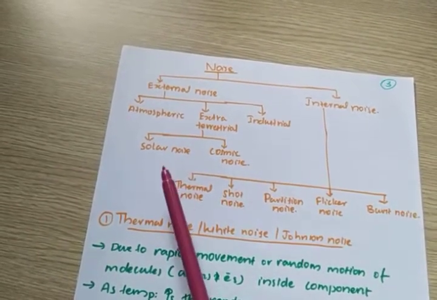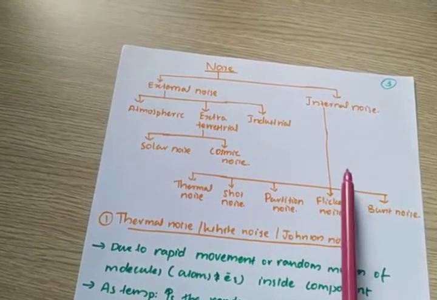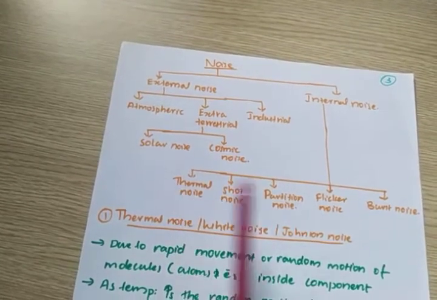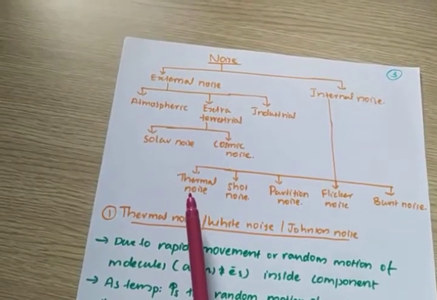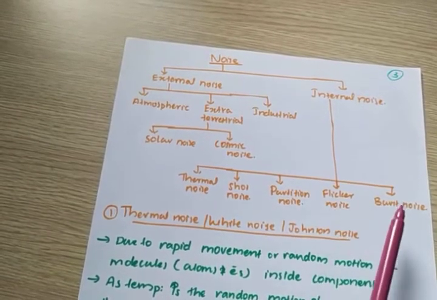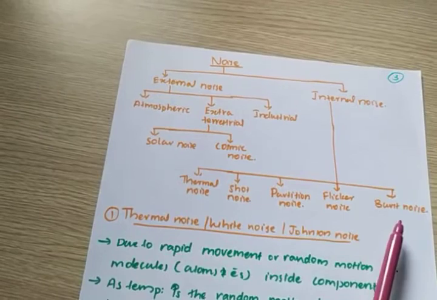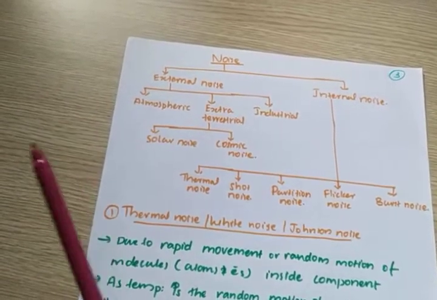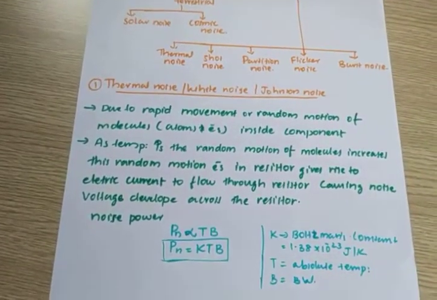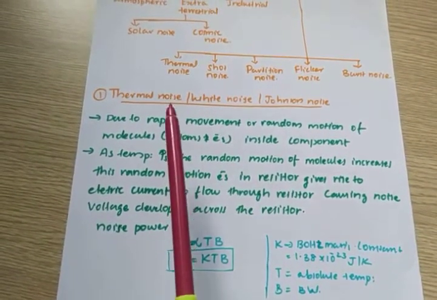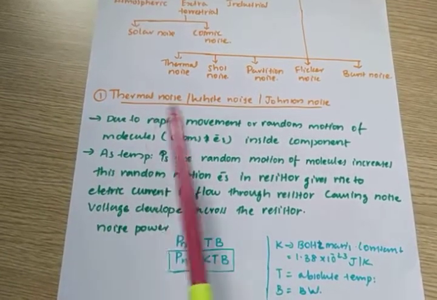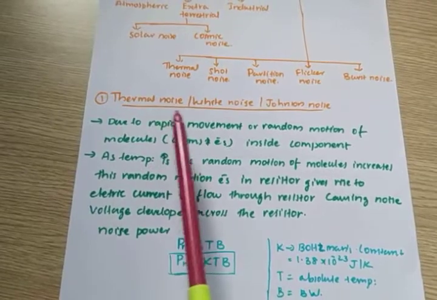In your BTech curriculum, they discuss internal noise. So what are the internal noises and their classifications? The first is thermal noise, then shot noise, partition noise, flicker noise, and burst noise. These are the five different noises. The first one is thermal noise. What is thermal noise? Thermal noise is also called white noise or Johnson noise.